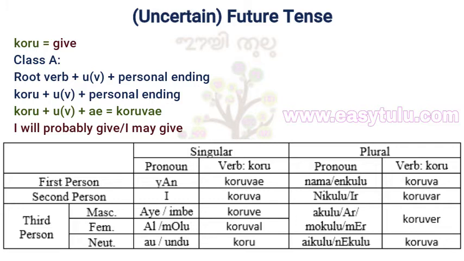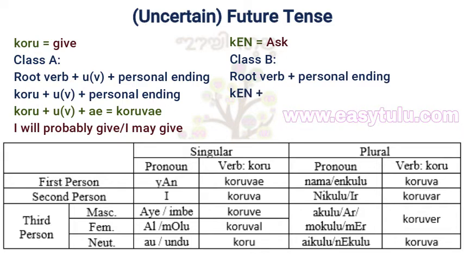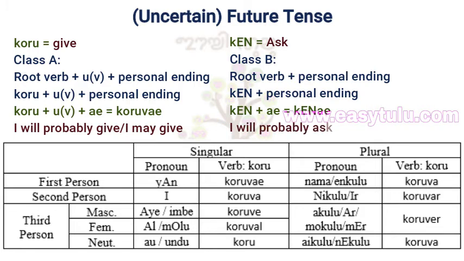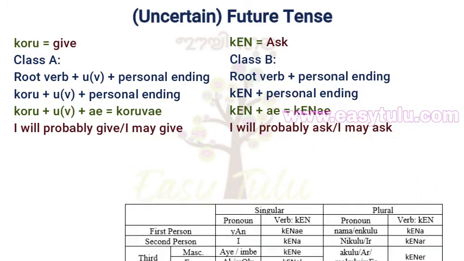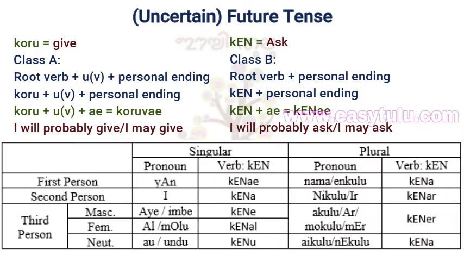Okay, now let us conjugate the another verb kena in future tense. Kena means ask or listen or hear. Let us consider it as ask in this example. It is a class B verb. We have to add the personal endings directly to the root verb. Class B, root verb plus personal ending. Kenu plus personal ending. Personal ending for yana is a. Kenu plus a, kene. I will probably ask or I may ask. Its simple present tense form is kenuva, means I ask or I will ask.